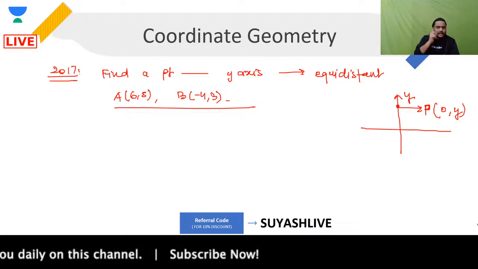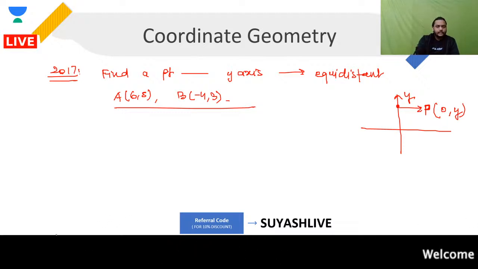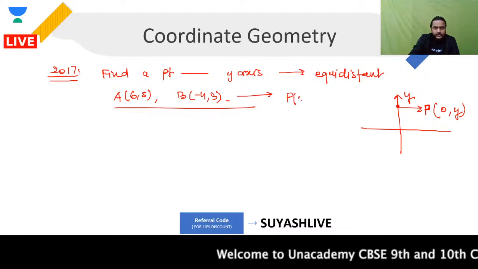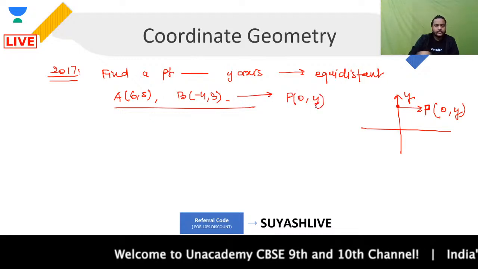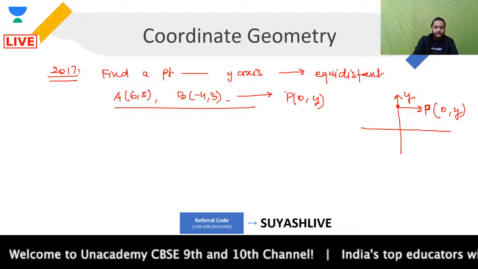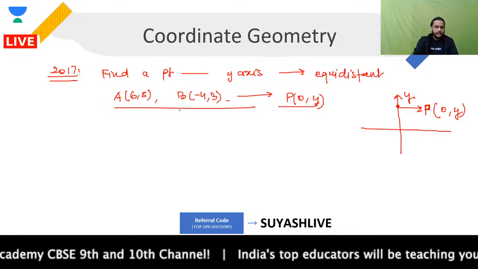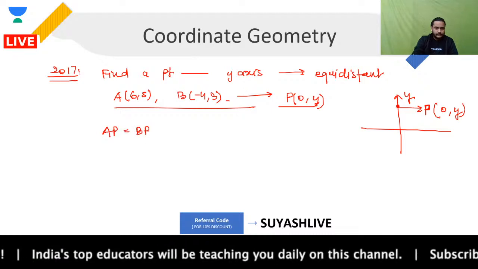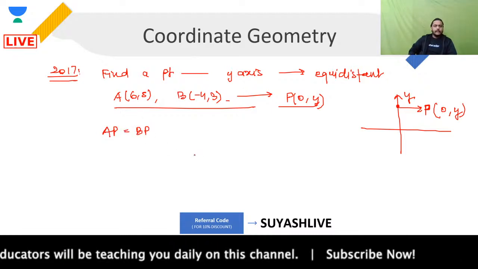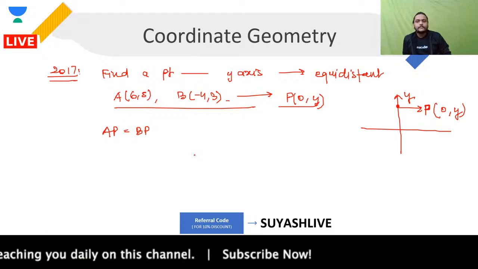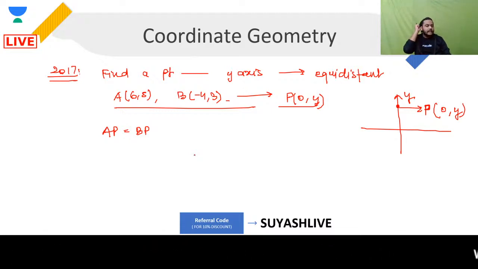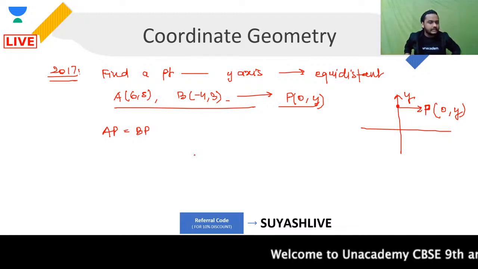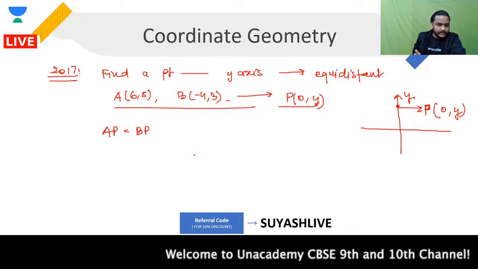Got it? So the point you have is of the form P with coordinates (0, y), and now you are saying that this point P is equidistant from A and B, which means AP is equal to BP. Are you clear? AP is equal to BP. You have been given that AP is equal to BP. Arya, Priya, Charu, clear? Okay? Yes, exactly correct.